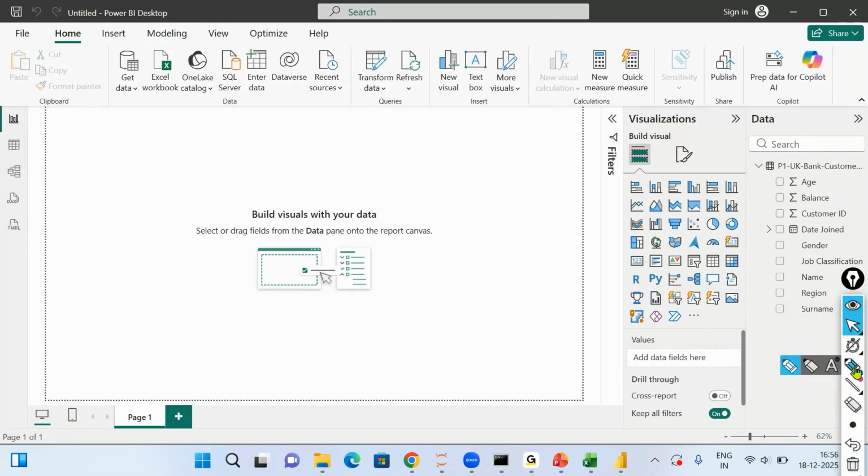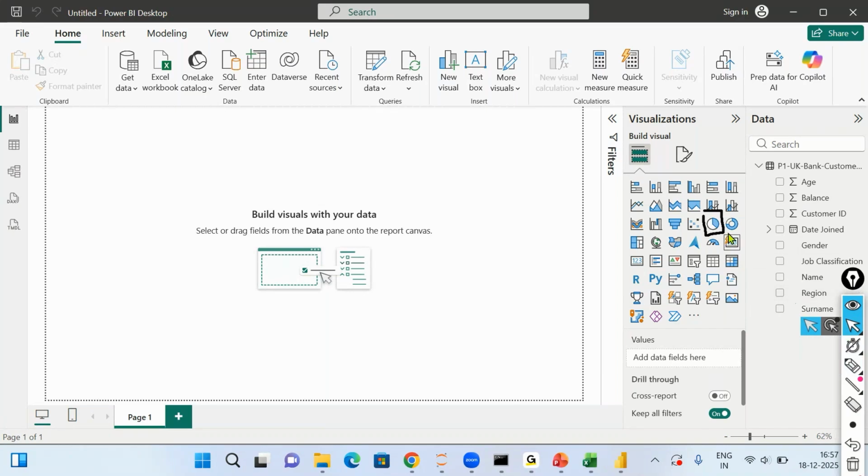Okay, now you will see the fields, all of you. On some fields you will see a summation sign. The summation sign indicates that these fields are numeric. And if you see a small calendar icon, that means this field has been loaded as a date field. And wherever you do not have any icon, that's proper text data. Now I'm going to create my first chart, which is simply a pie chart. I just want to understand how many male and female customers I have.